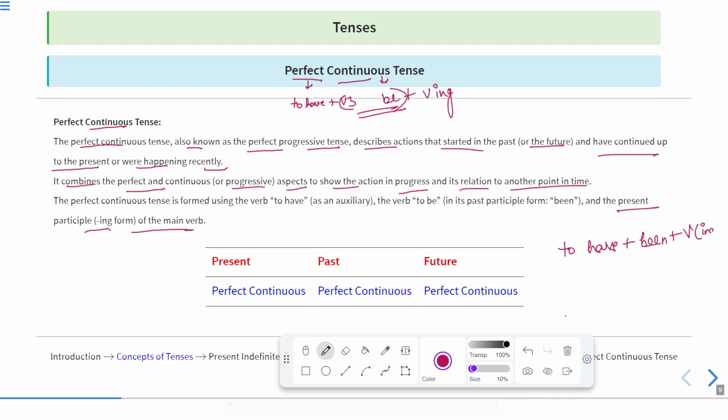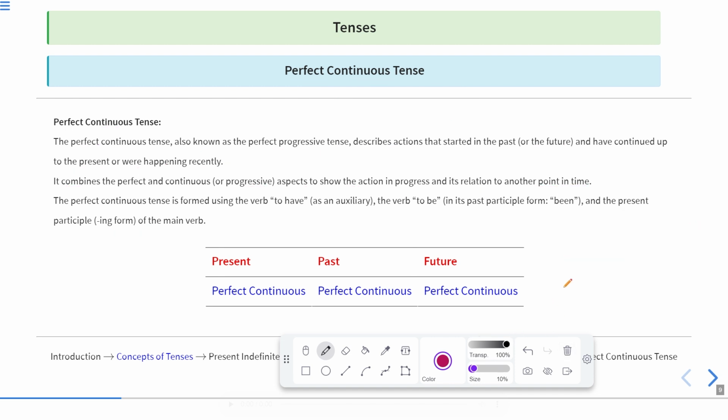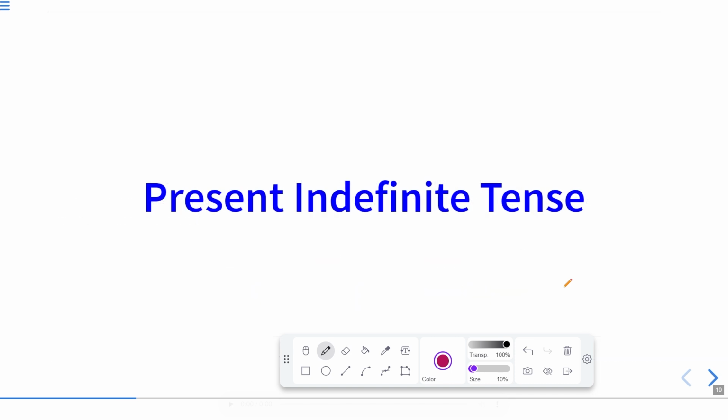So this is the entire structure of perfect continuous tenses. In present, we'll have have or has. In the past, we'll have had, and in future, will have and shall have. Okay. So in this manner, we can write the sentence, and verb with ing means present participle. Present participle is also verb with ing. So these are the basic requirements of all these types of tenses, or the further classifications of present, past, and future.